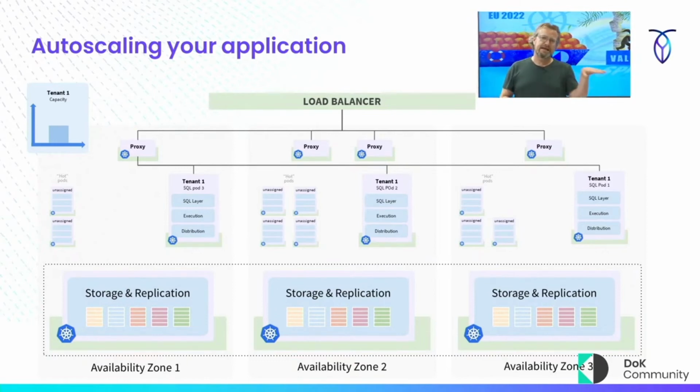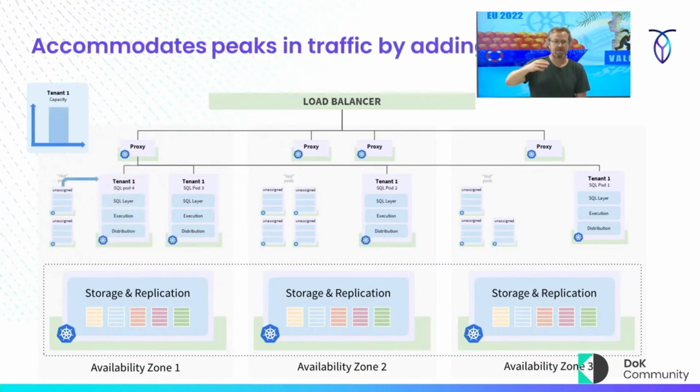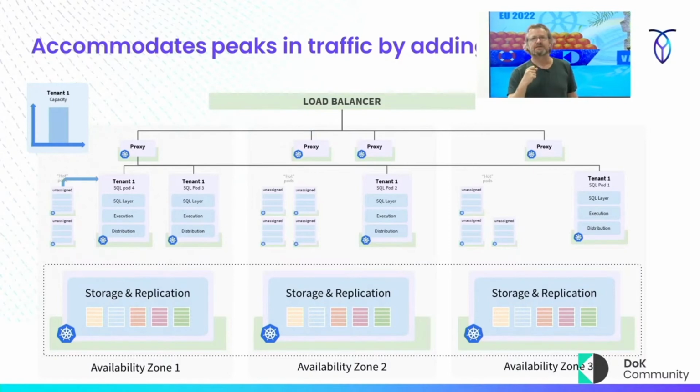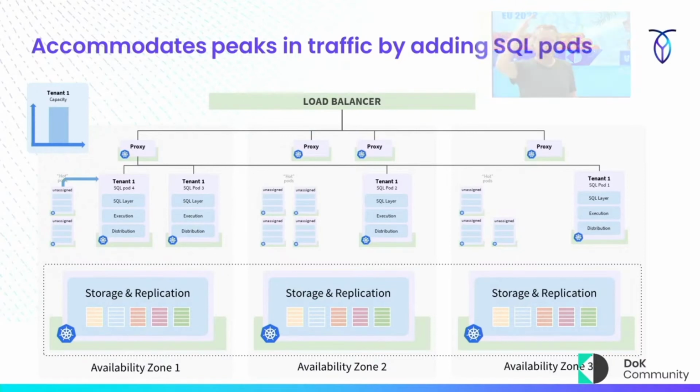And so at this steady state, what I need is 3 pods, because my application is getting about, I don't know, 100, maybe 1,000 queries a minute. This is basically steady state for my application against this database. So what happens when we have this increase in load? What we do is we basically take one of these hot pods and simply assign it to that tenant. Because the pod is already running, we can spin up a new instance of the SQL execution layer in literally milliseconds and have that up and running so that we can accommodate this increased usage. Now, we can do this for peaks.